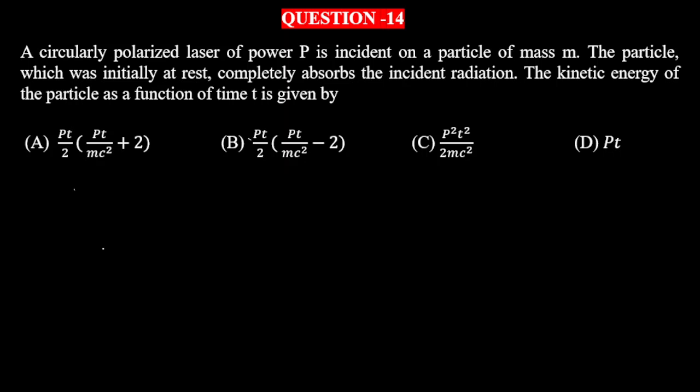Hey guys, this is question number 14, and let's see what we have to solve in this question. A circularly polarized laser of power P is incident on a particle of mass m. The particle, which was initially at rest, completely absorbs the incident radiation. The kinetic energy of the particle as a function of time is given by these options.